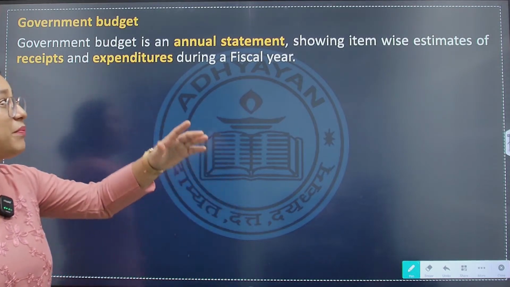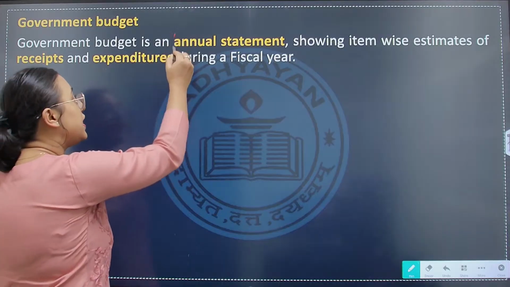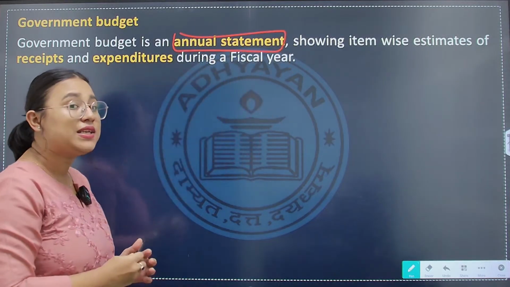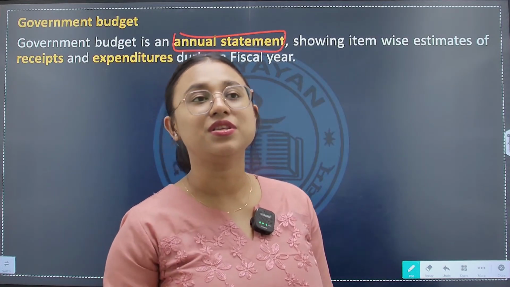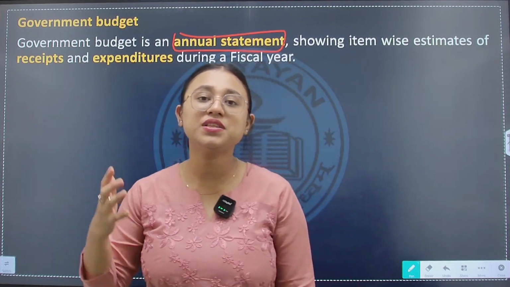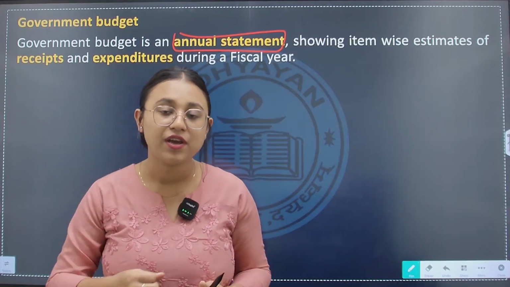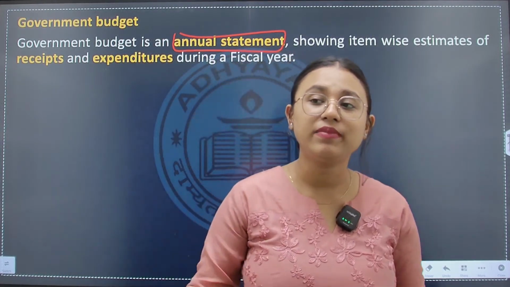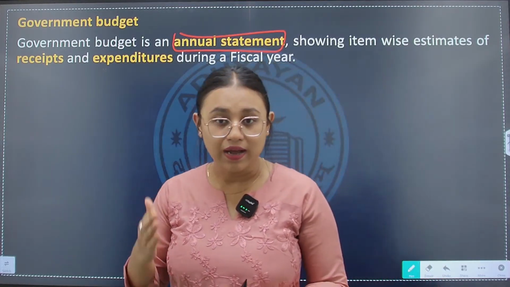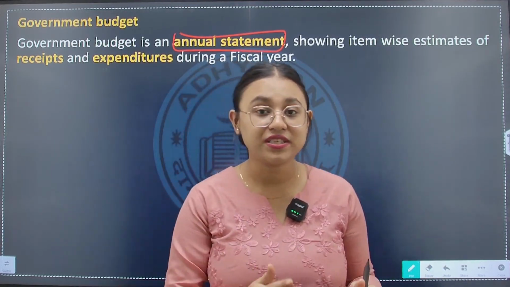A government budget is nothing but an annual statement. And what does this annual statement show? This annual statement shows item-wise how much the government has received from various sources and item-wise how much the government has spent in a particular fiscal year.